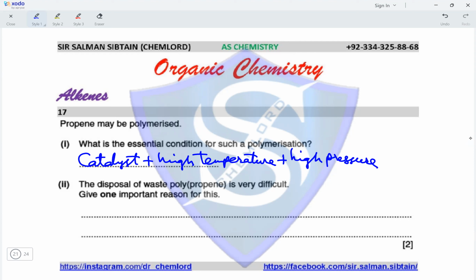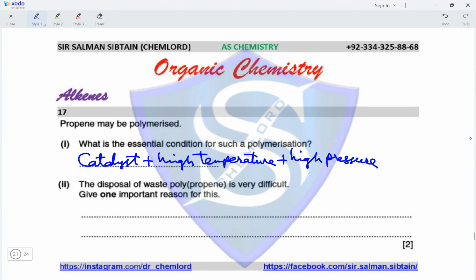The disposal of waste polypropylene is very difficult. Give one important reason for this. So, polypropylene is an addition polymer, so it will not have any ester or amide bonds present in it, so it cannot be broken down by the action of microorganisms. Thus, they are non-biodegradable.